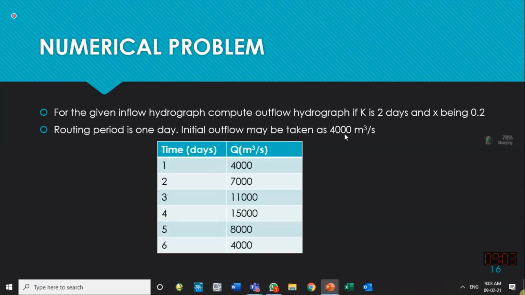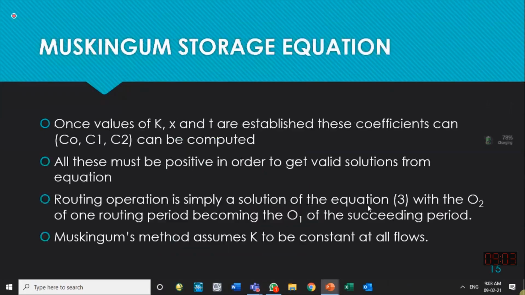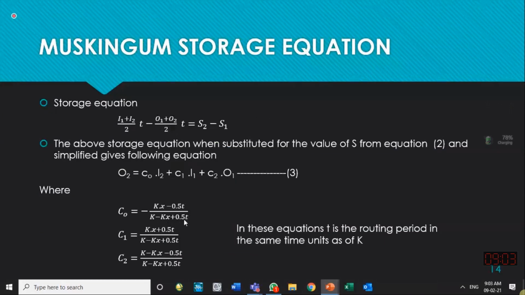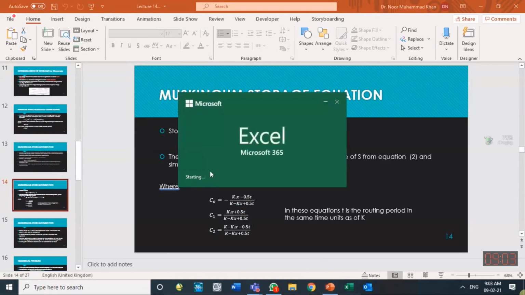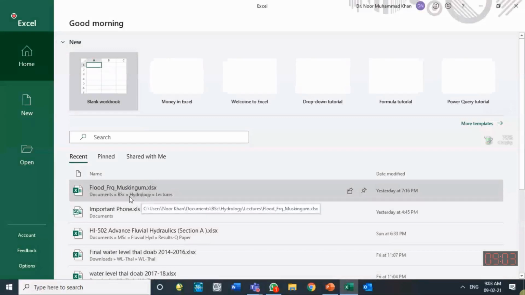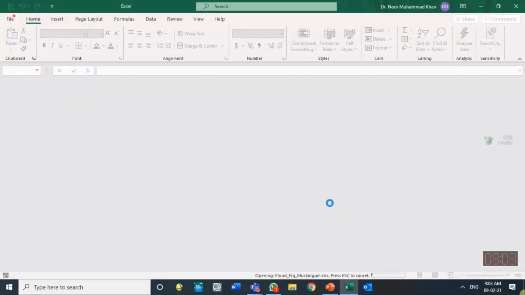O1 is 4,000. K is given. So if K and X are known to you, simply apply this equation and take T as a time step, 1 day. That needs to be converted, I think, into seconds. Let us check it. If K is in days, T should be taken in the same units. So in Excel, I have done it. I show you how to do it, and you must try it at home because this is a necessary part of our curriculum, flood frequency and Muskingum method.